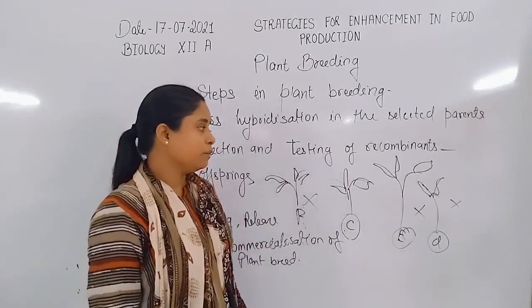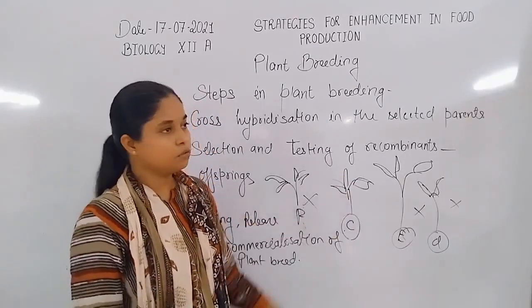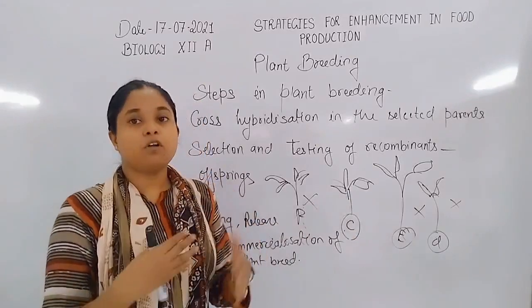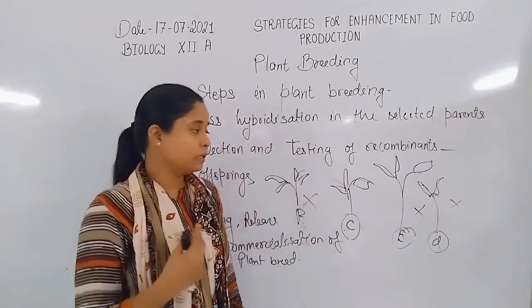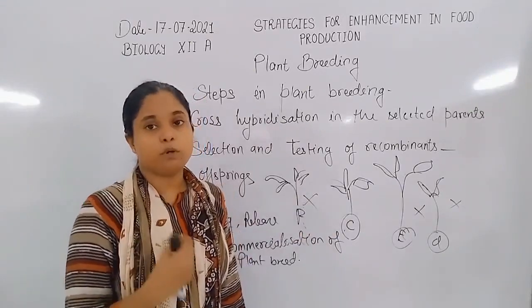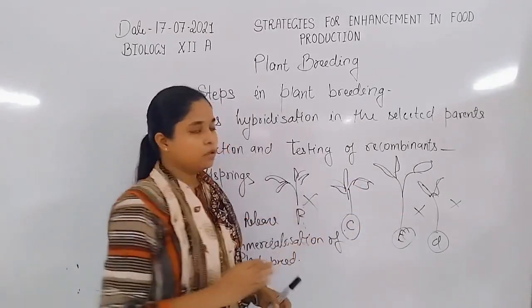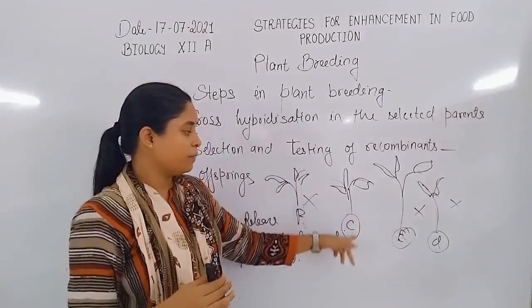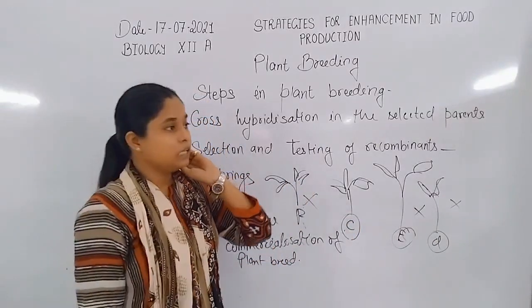For increasing the number of plants, self-pollination is needed. That means the plant has the genes for all the characteristics. So we need to increase the number of the plant, and for that self-pollination is needed. Then grow the seeds of the plant, so the desired plant hybrid, the number of plant hybrids, is increased.